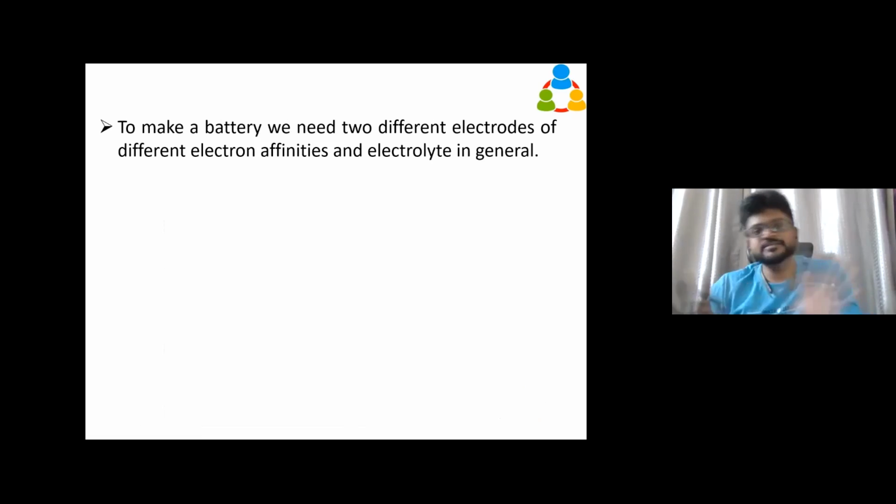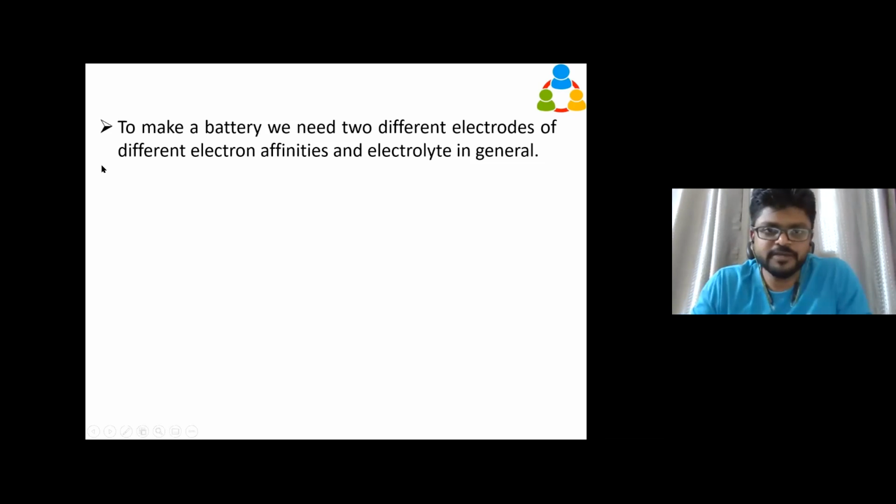To make a battery, in rough terms, we need two different electrodes of different electron affinities. Here I'm using some terminologies, don't worry about it, I'll give the explanation later. We have to use two different electrodes; we can't use the same electrodes. And an electrolyte. So these are all the ingredients required to make a battery: two different types of electrodes and an electrolyte. These three ingredients are a must to make a battery.